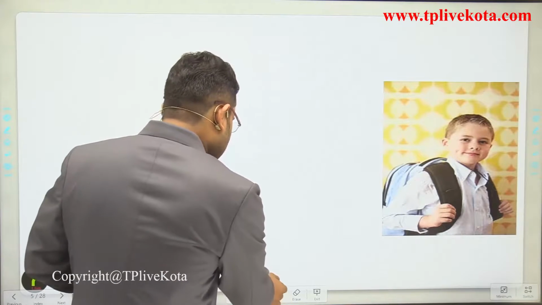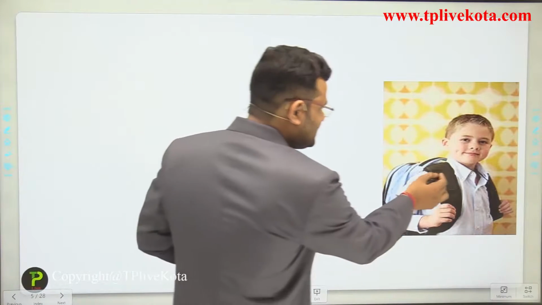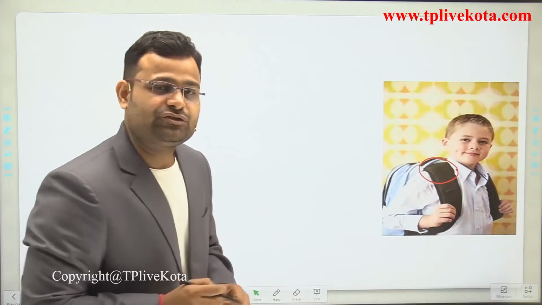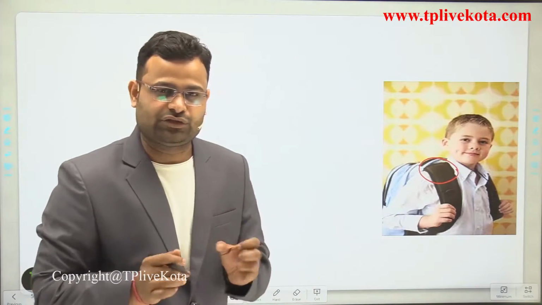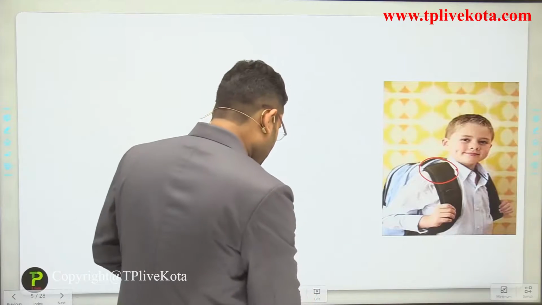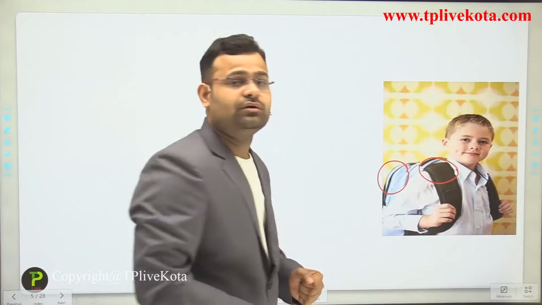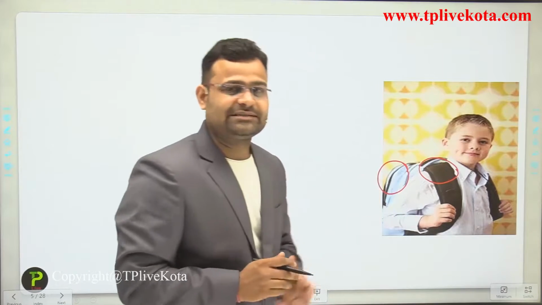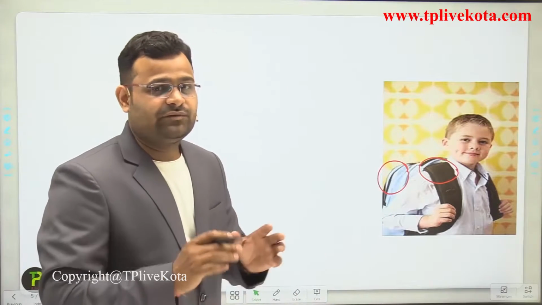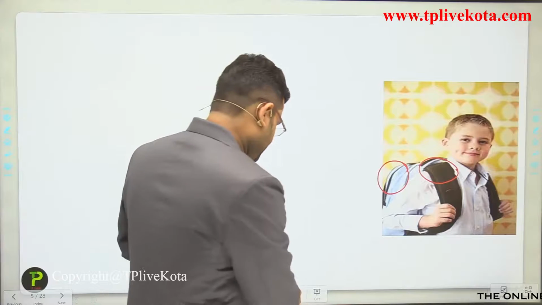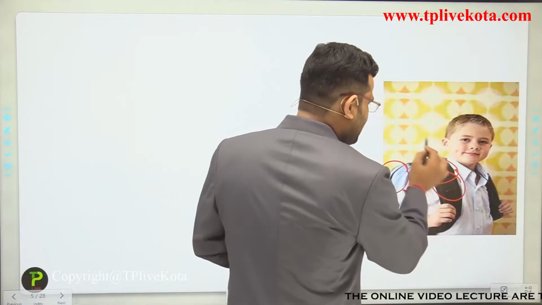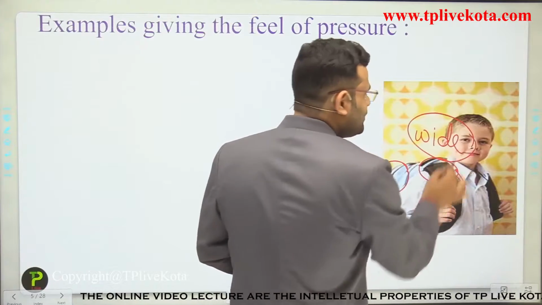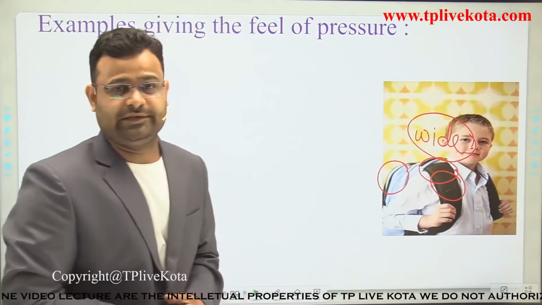In this diagram, dear student, let's see, that is a bag strip. That is a bag. Present time, school students have a maximum burden, with a maximum number of books in the bag. But dear student, when we purchase our bag, first we look at the strip. If the strip is wide, we feel less effect of this weight.